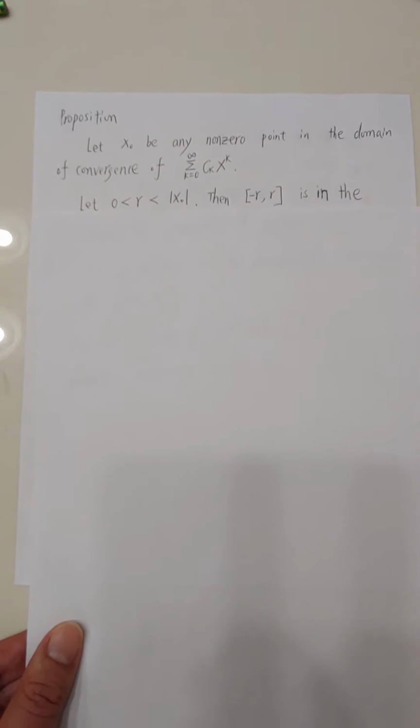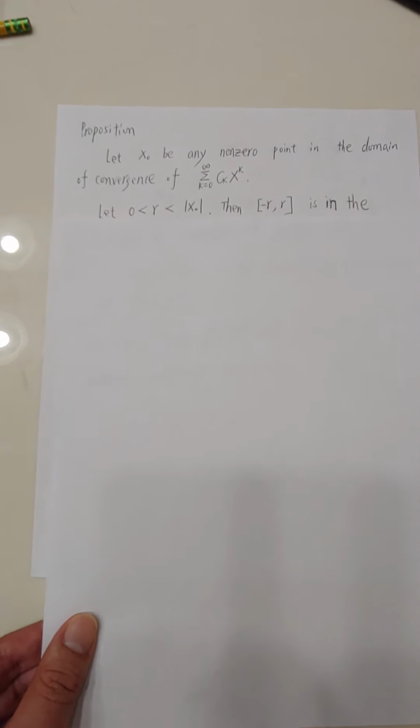Now let's look at another proposition. We will use the lemma we just introduced in the previous video to prove this proposition. It says let x naught be any non-zero point in the domain of convergence of this power series. Okay, we let r be a number greater than 0 but less than the absolute value of x naught.